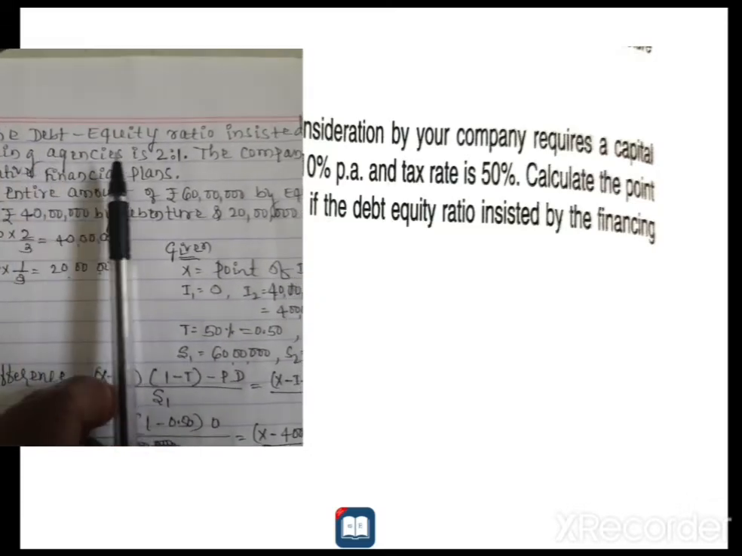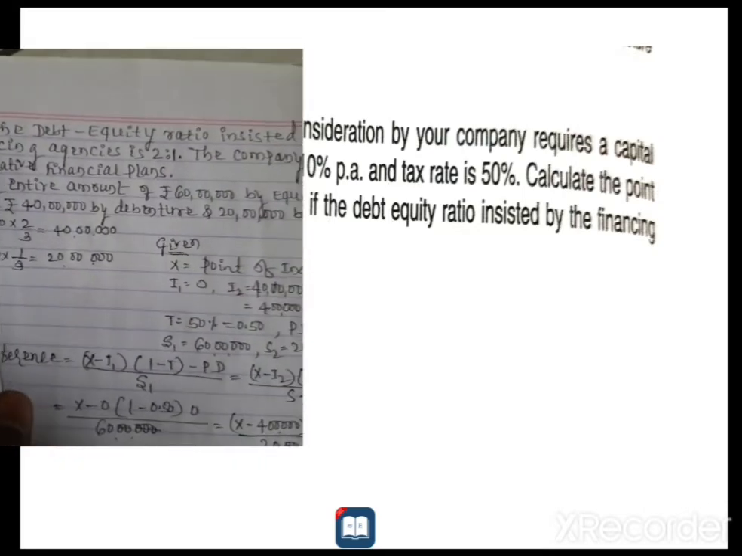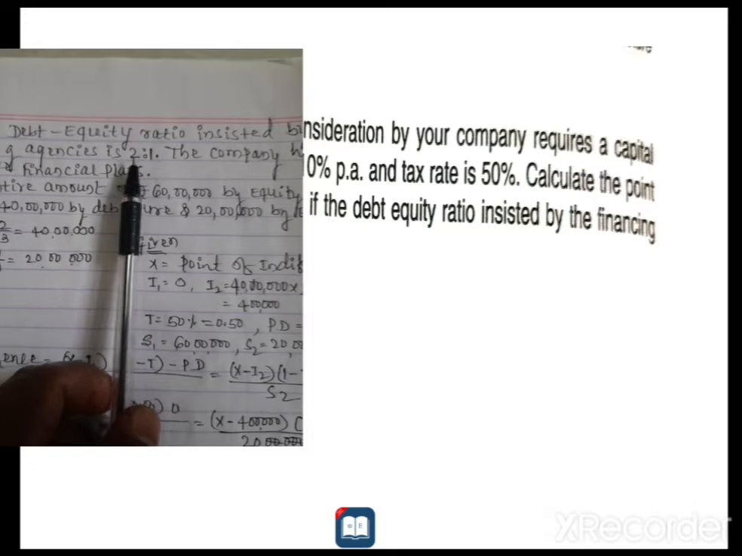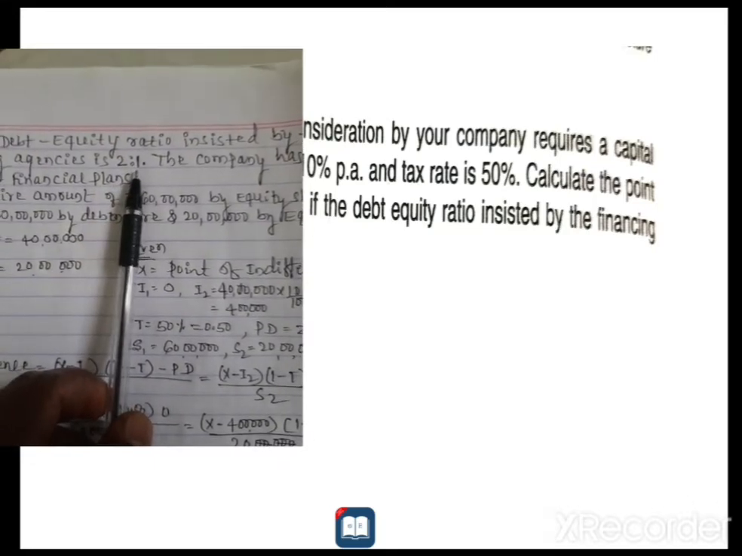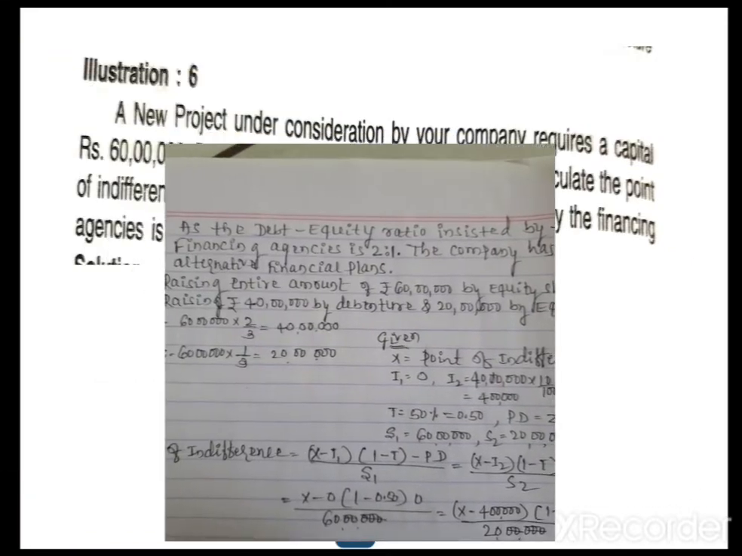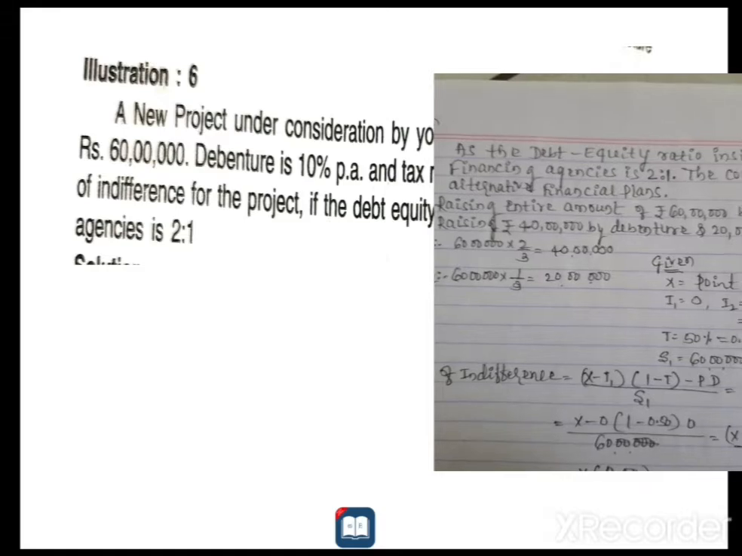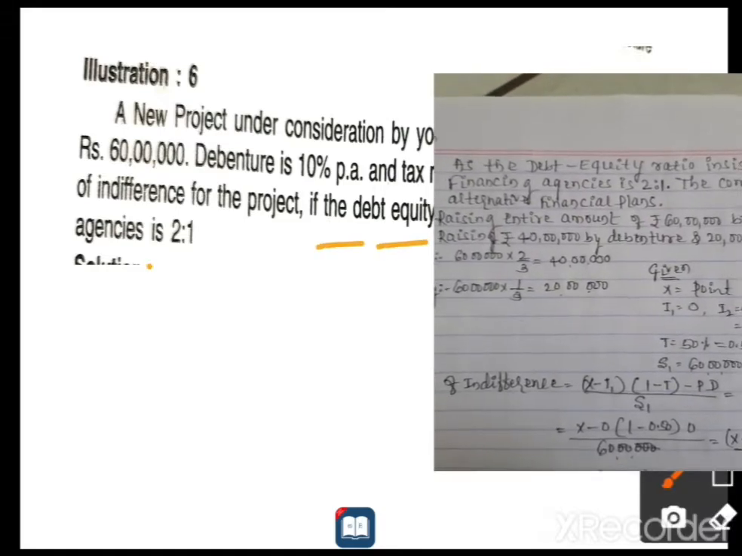As the debt equity ratio inserted by the financing agency is 2:1. Yes, they are inserted as what? 2:1. 2 is what? Debt, and 1 is what? Equity. Sir, on what basis you are telling is very clear. They already mentioned here, what they are mentioning, I will read, that is debt and equity. It means first is debt, second one is what? Equity. Is it clear? Yes.